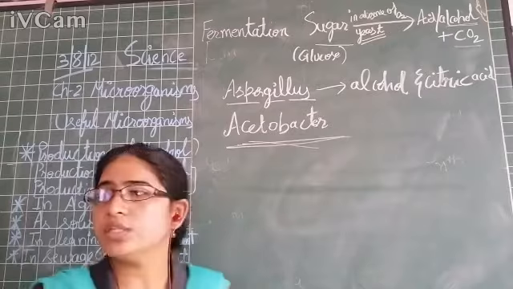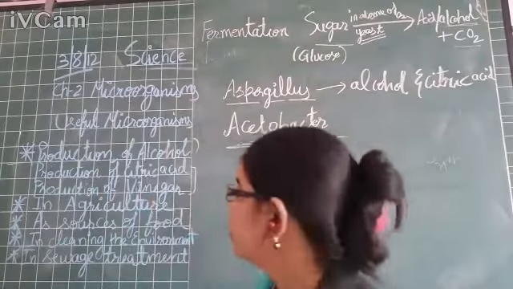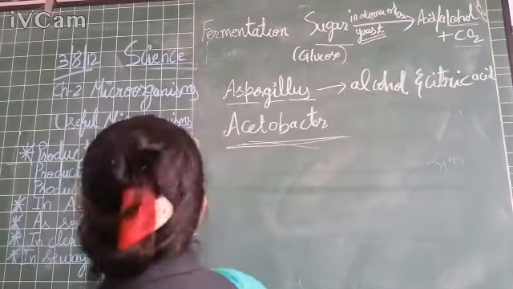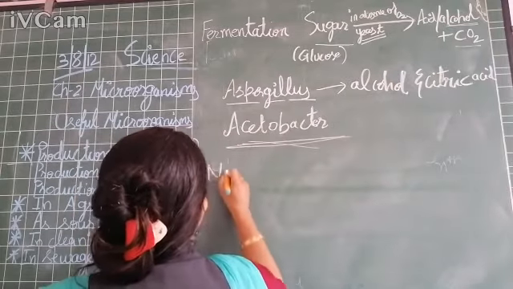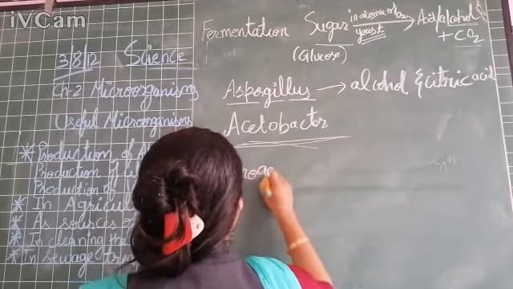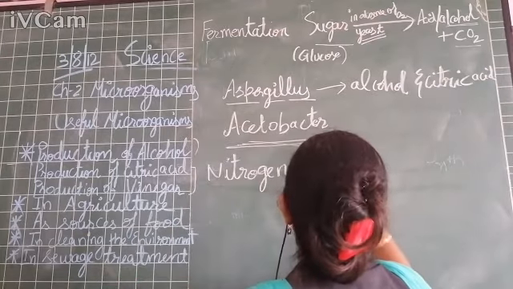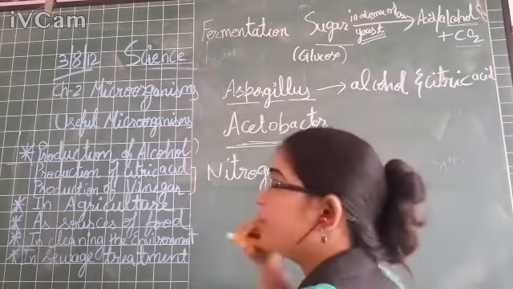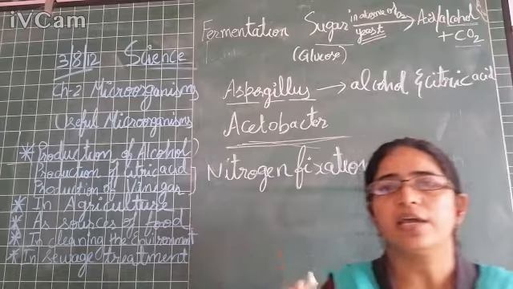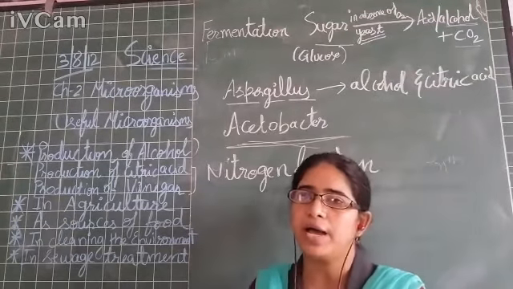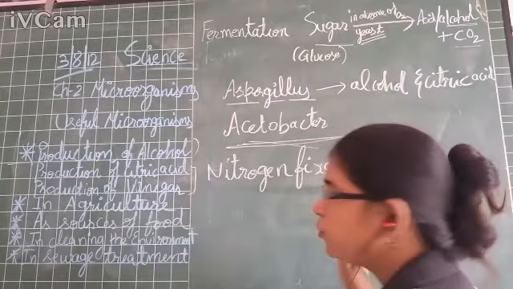So who will do nitrogen fixation? Nitrogen fixation increases the fertility of soil. That is, it converts the free nitrogen which is present in the air into nitrates that are used by plants. That is nitrogen fixation.